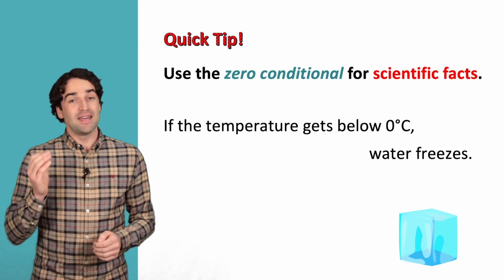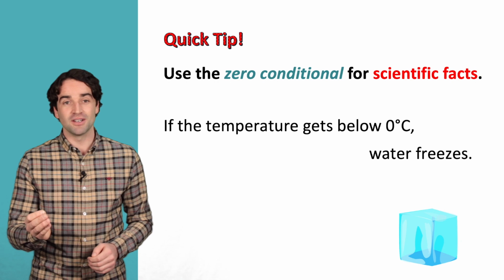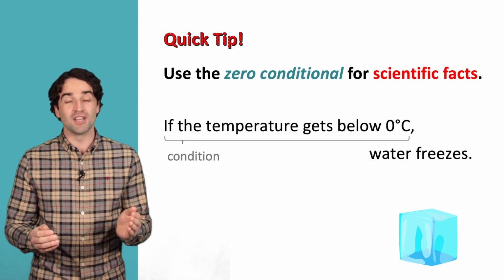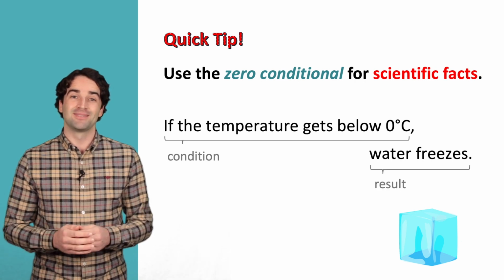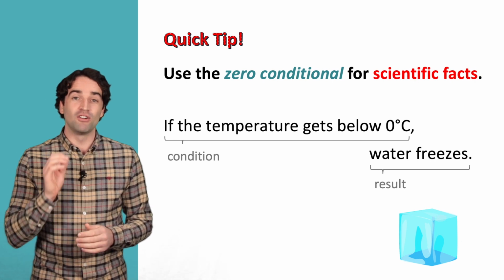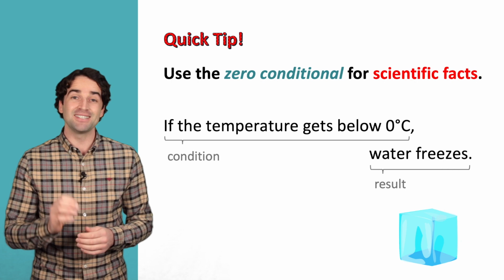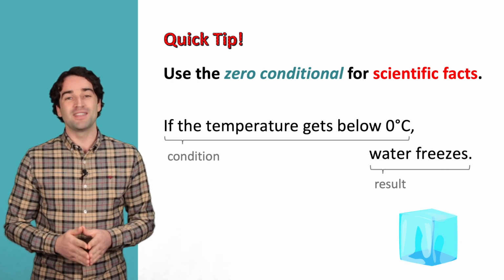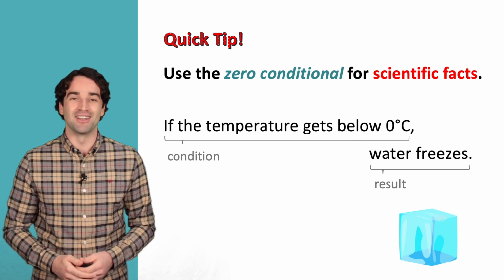So here, if the temperature gets below 0 degrees is the condition, and this condition always leads to the result, which is water freezes. Like this, the zero conditional is used for a general truth, and you can explain a scientific fact with it. Now, I hope this helped you understand the meaning of the zero conditional clearly.